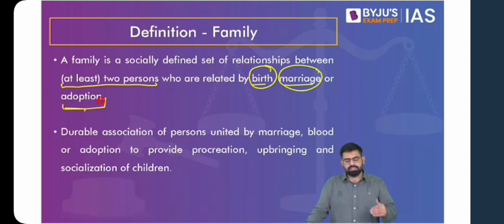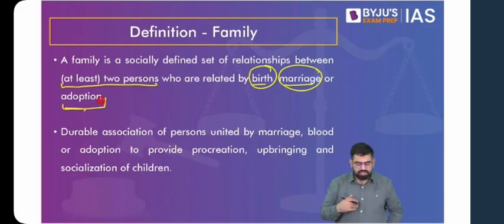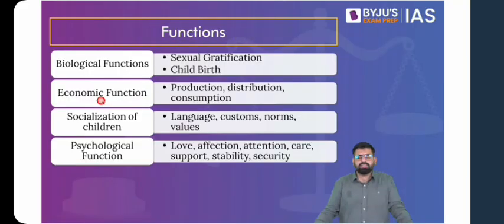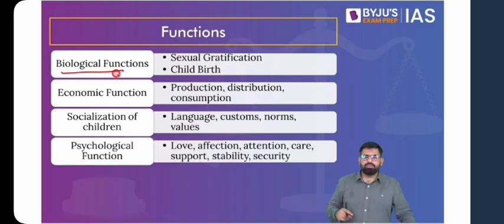Now, one thing is that the definition that we have given keeps evolving, because previously family was understood primarily because of its function of procreation, and now the definition is changing. It is evolving. Then we started discussing what are the functions of family. As I have already suggested, every social institution has a function. So starting with biological function, the first function: just think about a husband and a wife.